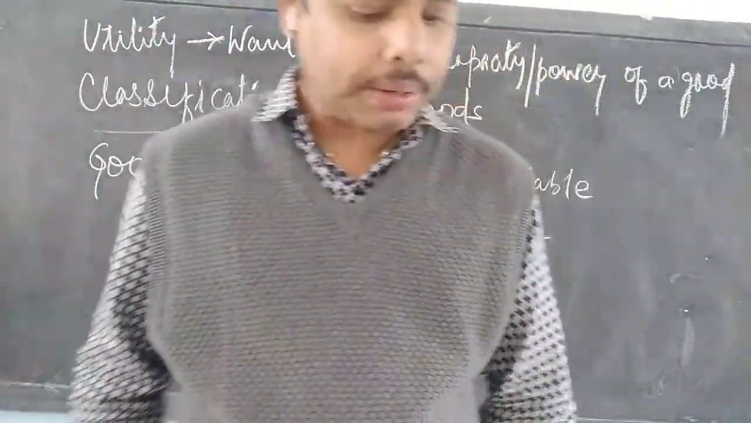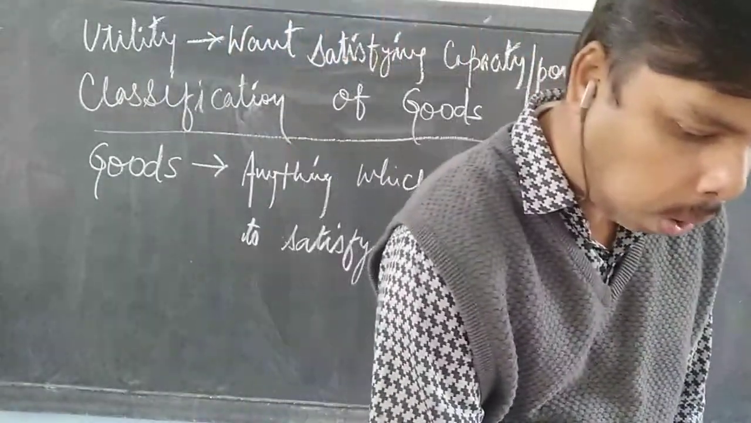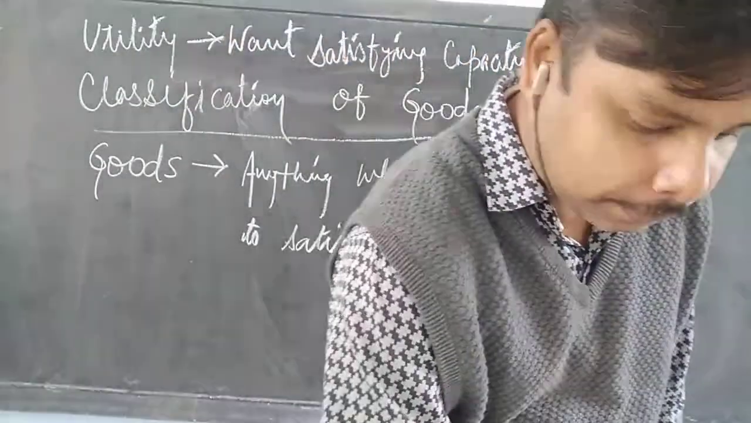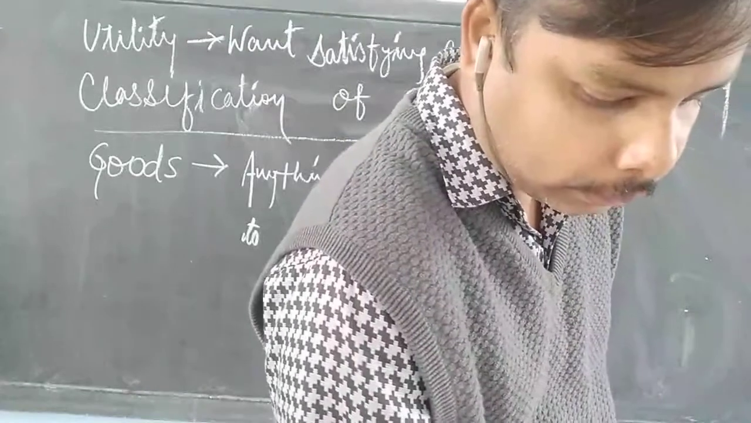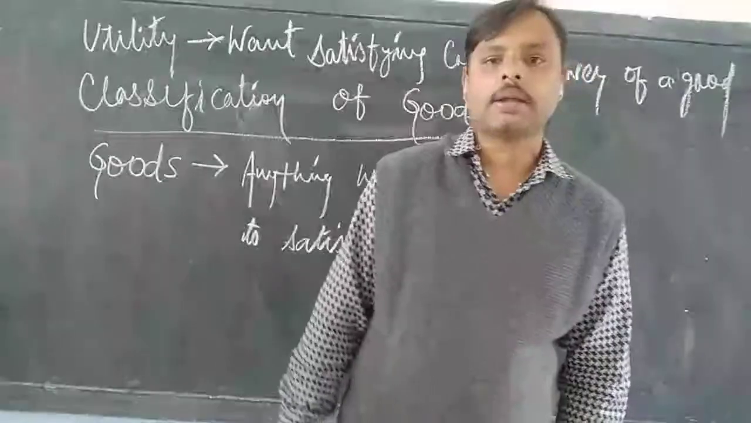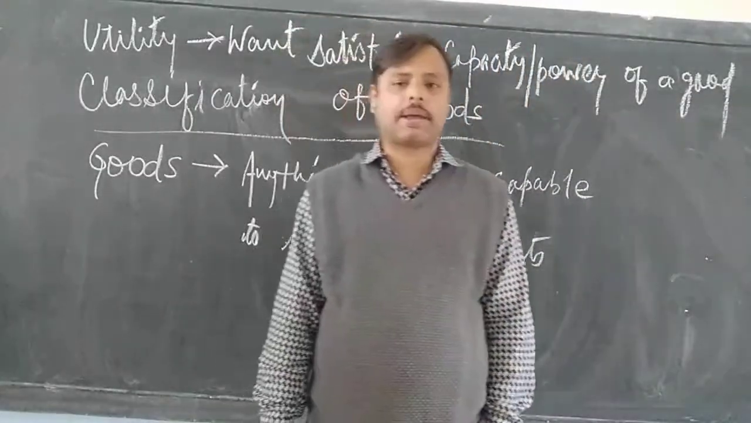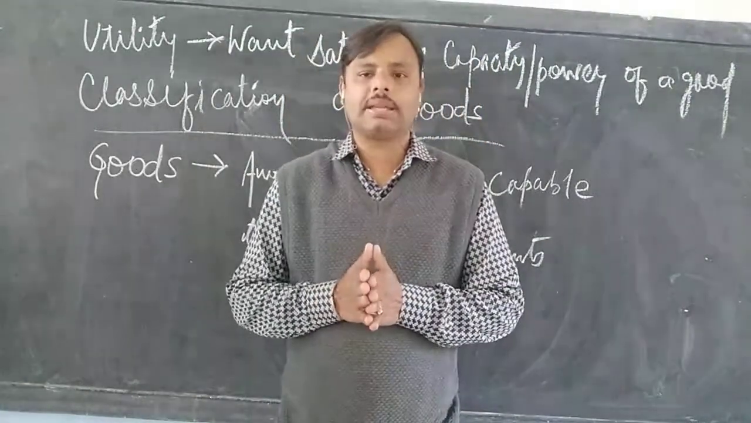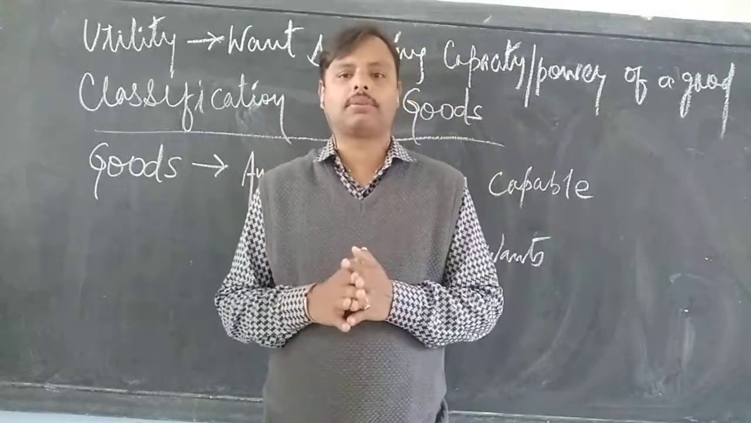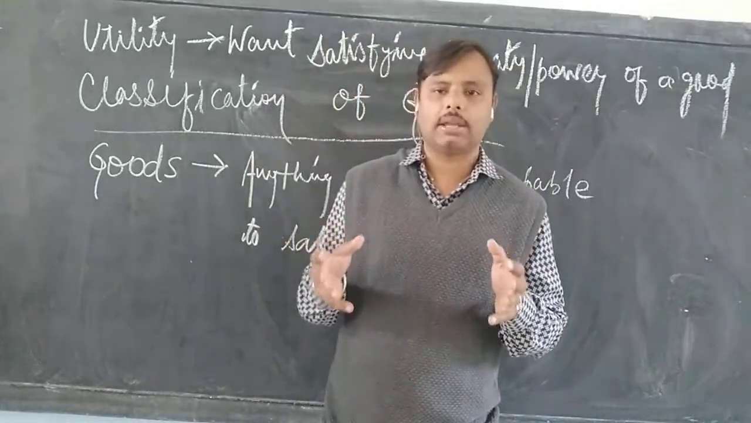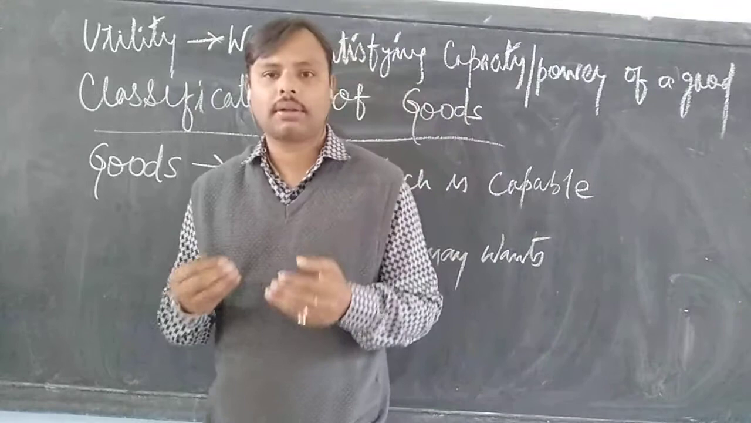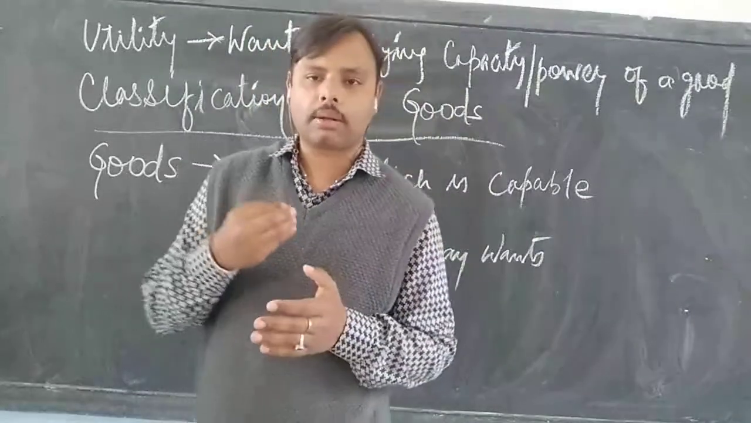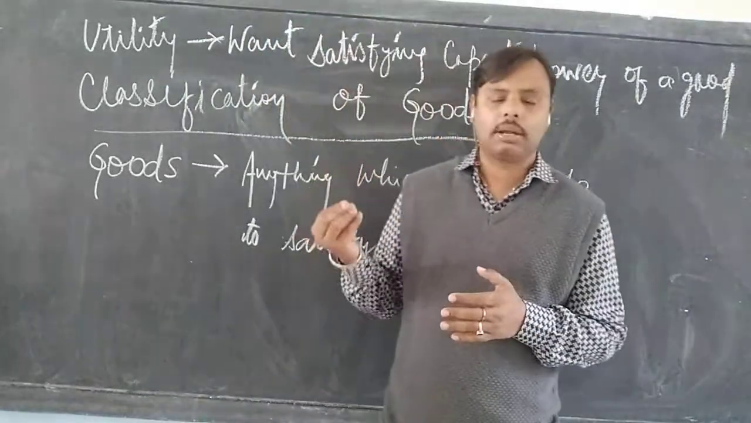Next is types of final goods. Types of final goods are further subcategorized into consumer goods and capital goods. Consumer goods are those goods which are consumed by the consumers. The moment a thing is consumed by the consumer, it is a consumer good, and the moment a good is consumed by the producer, it is a capital good.